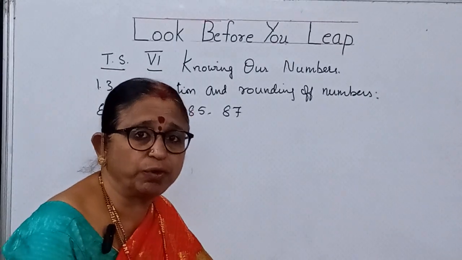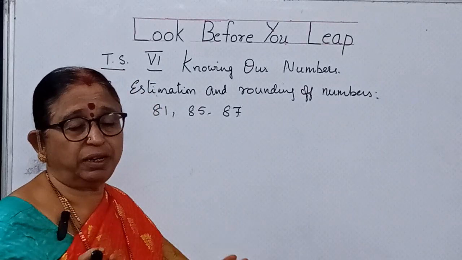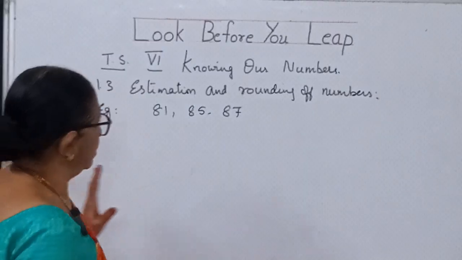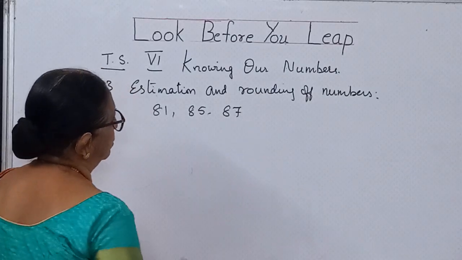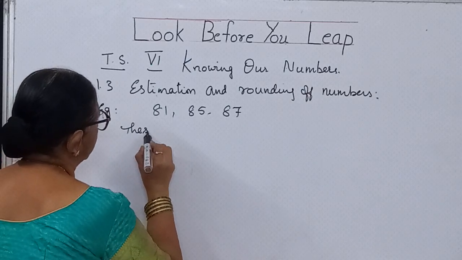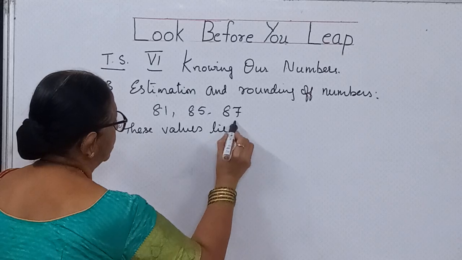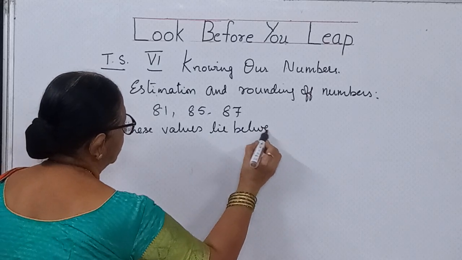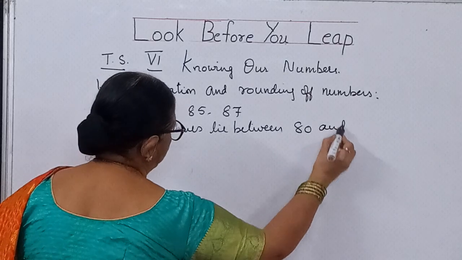To round it off, what you have to see, children? Under which values they are present. Since it is a double digit number and it is 81 to 87, these values lie between what values, children? 80 and 90.